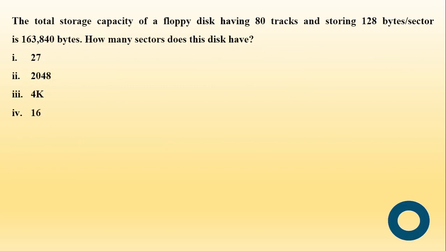Next question, again a very easy question. The total storage capacity of a floppy disk having 80 tracks and storing 128 bytes per sector is 163840 bytes. How many sectors does this disk have? Okay, so try it.